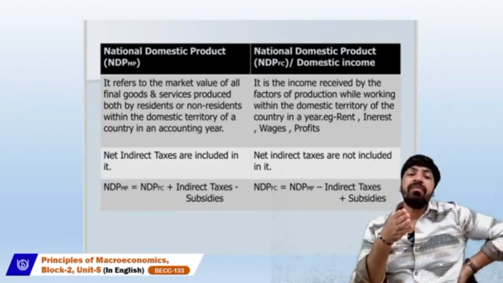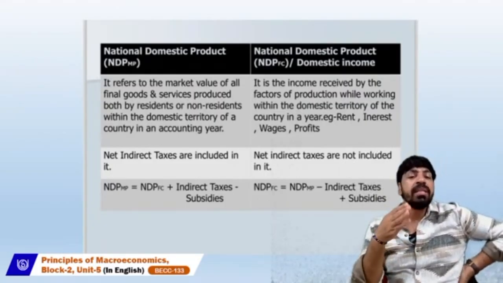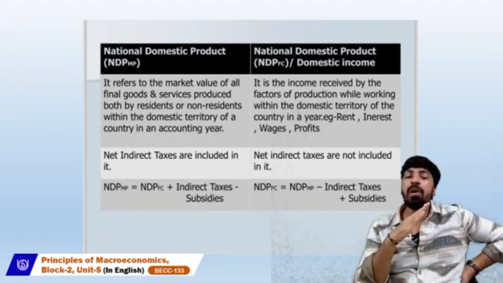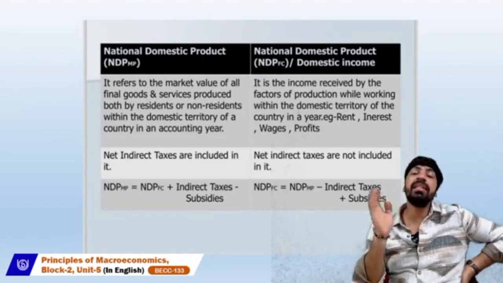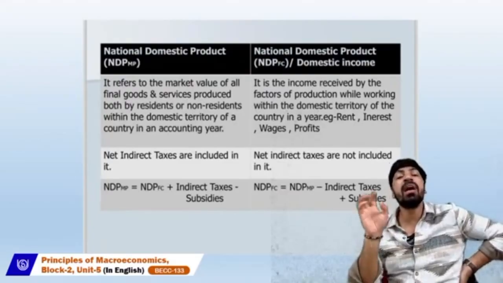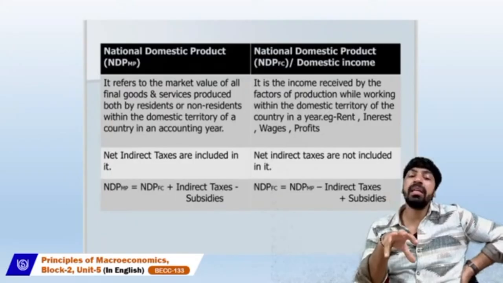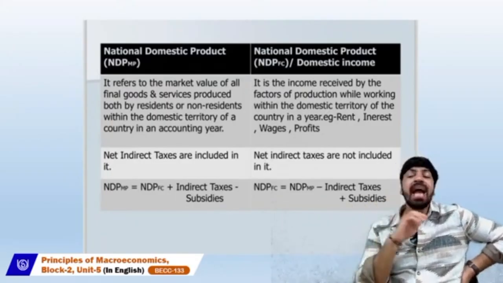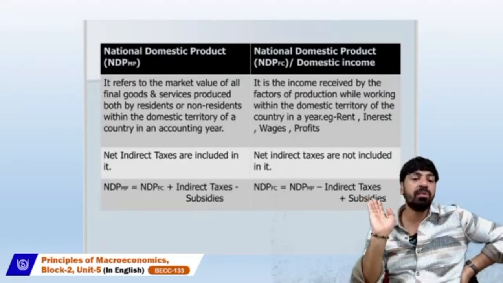When we talk about national domestic product, obviously the net indirect taxes will always be included, because in this particular concept, residents and non-residents are both included. Whether resident or non-resident, taxes will always be included, that is the net indirect taxes.